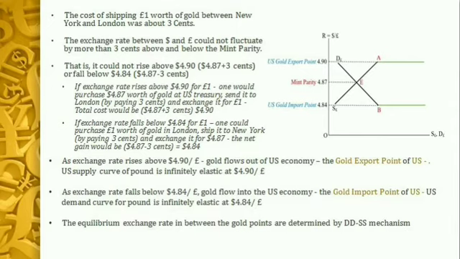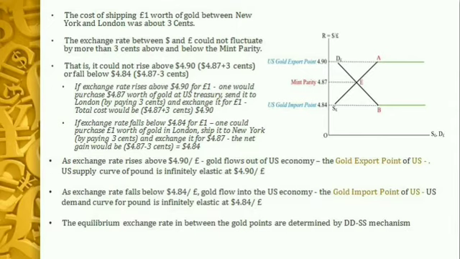Similarly, as the exchange rate falls below $4.84 per pound, gold will be flowing into the US economy or the domestic economy. Therefore, this exchange rate is called the gold import point of United States. So, the US demand curve for pound is infinitely elastic at $4.84 per pound.